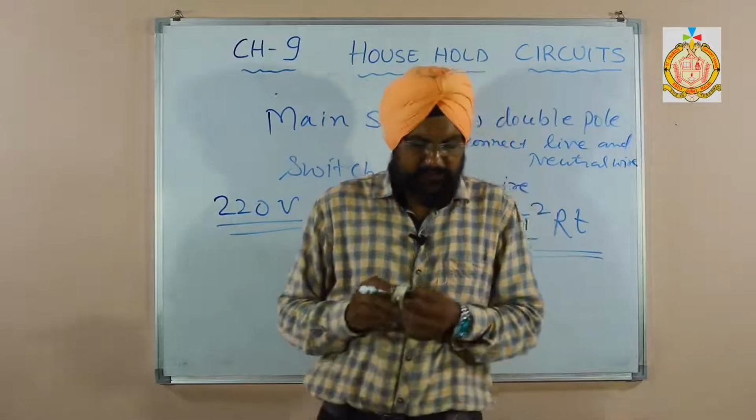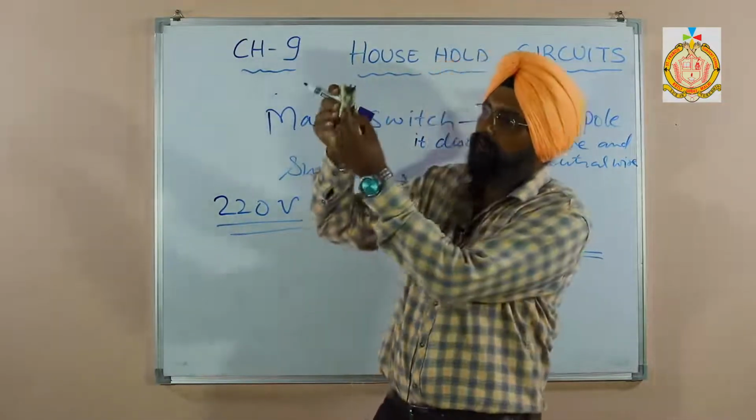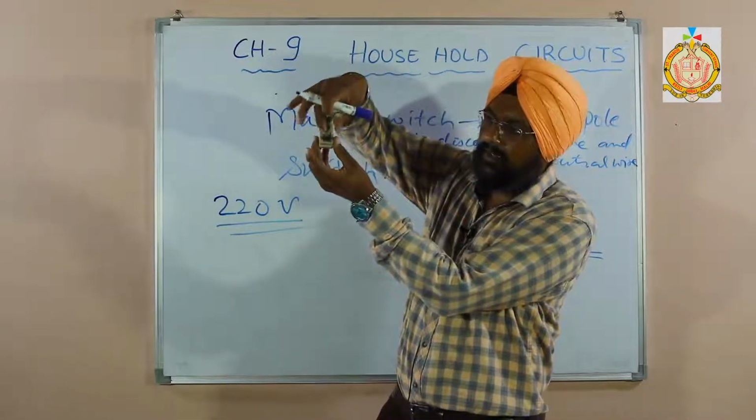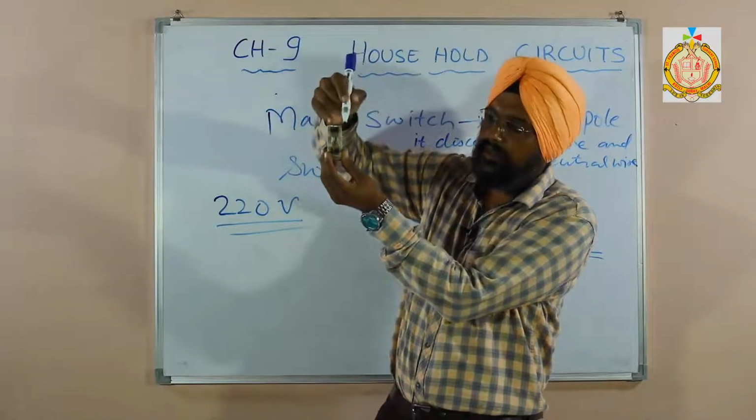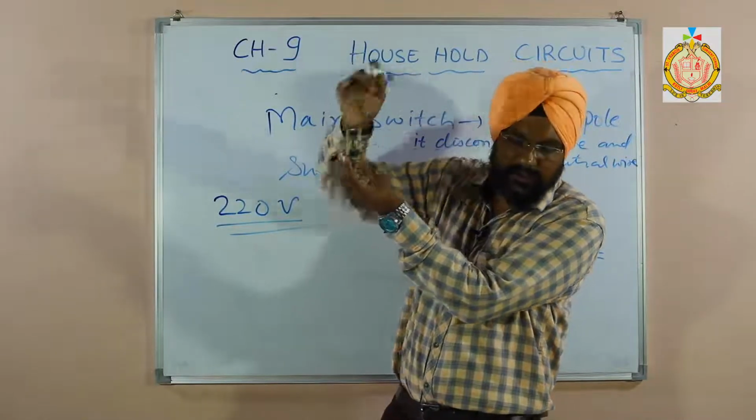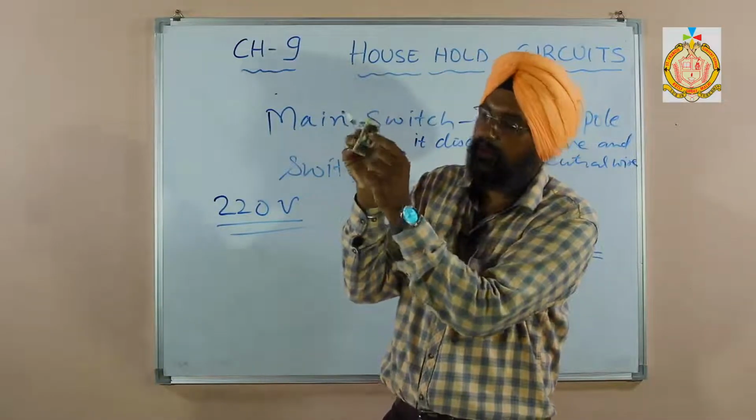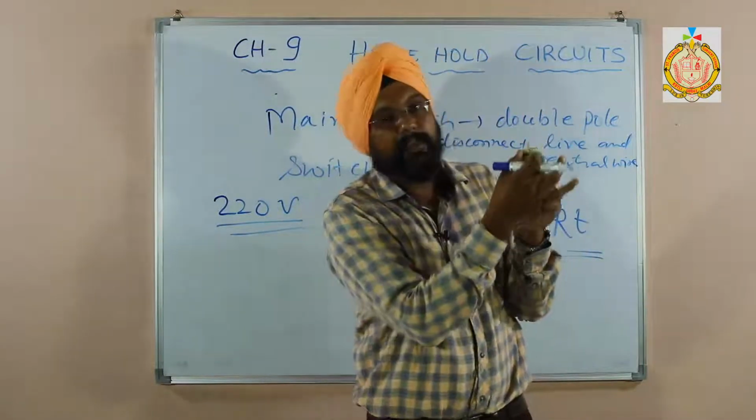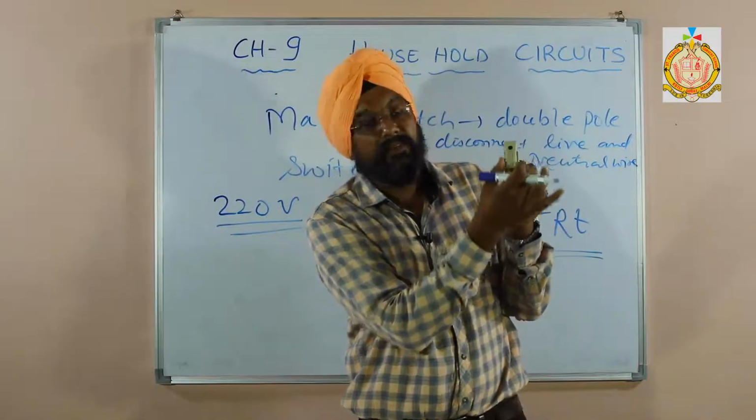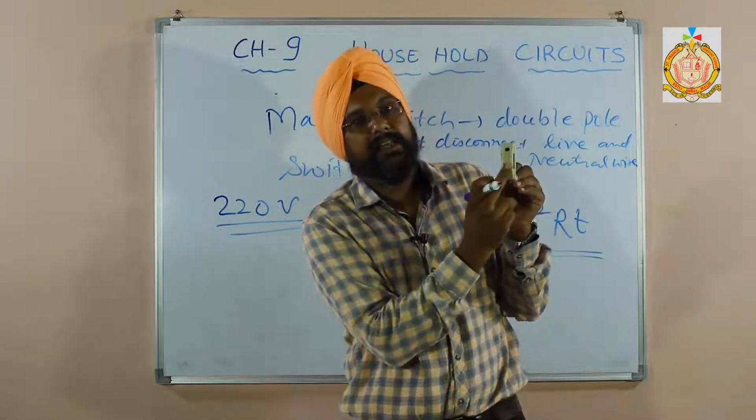Next, construction. These are the poles. This is one pole and this is the second pole. This is terminal T1, this is terminal T2, and it is connected with the fuse wire. And this material is made up of porcelain. This is porcelain and it acts as an insulator.